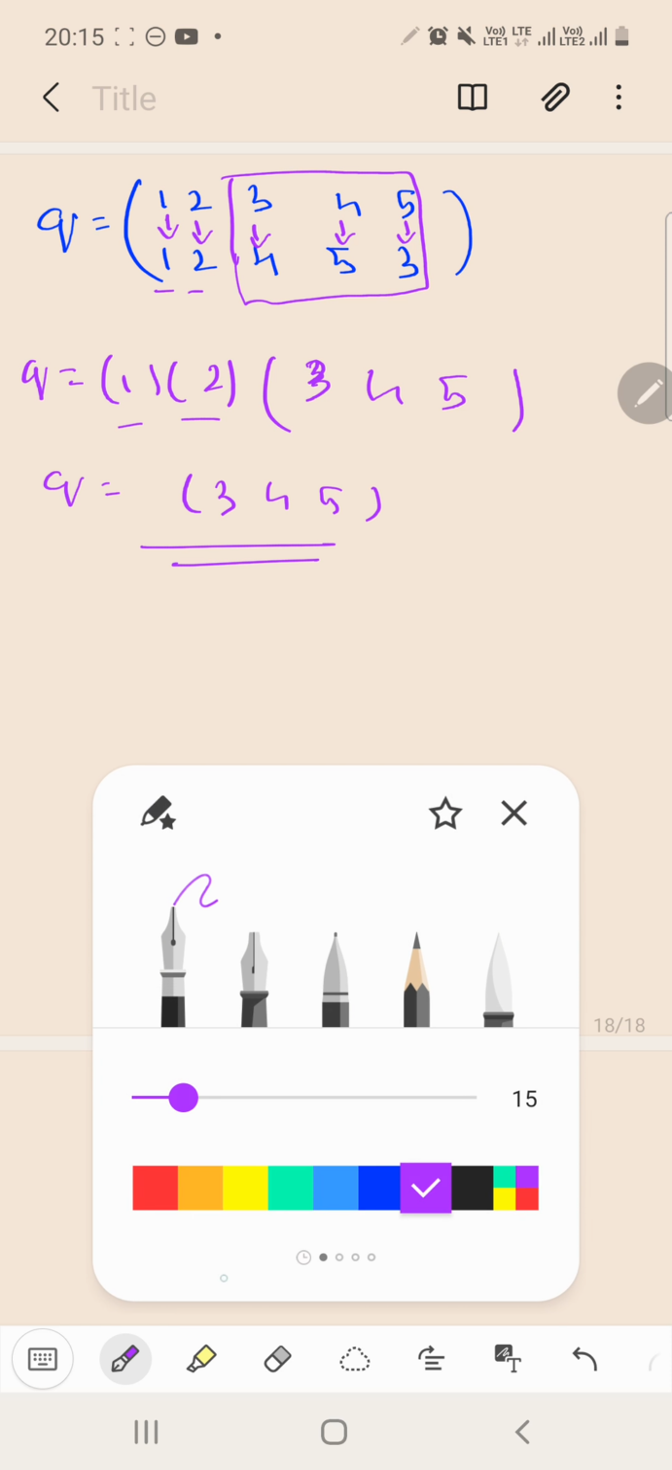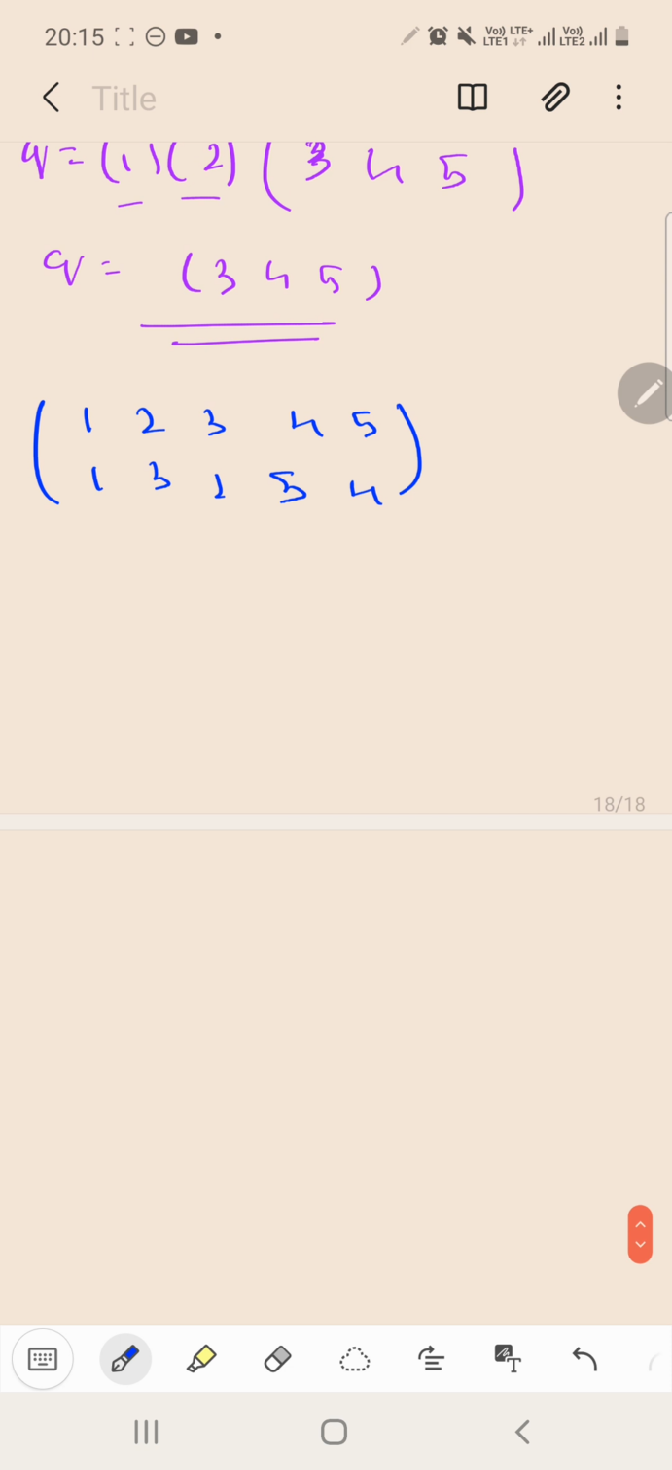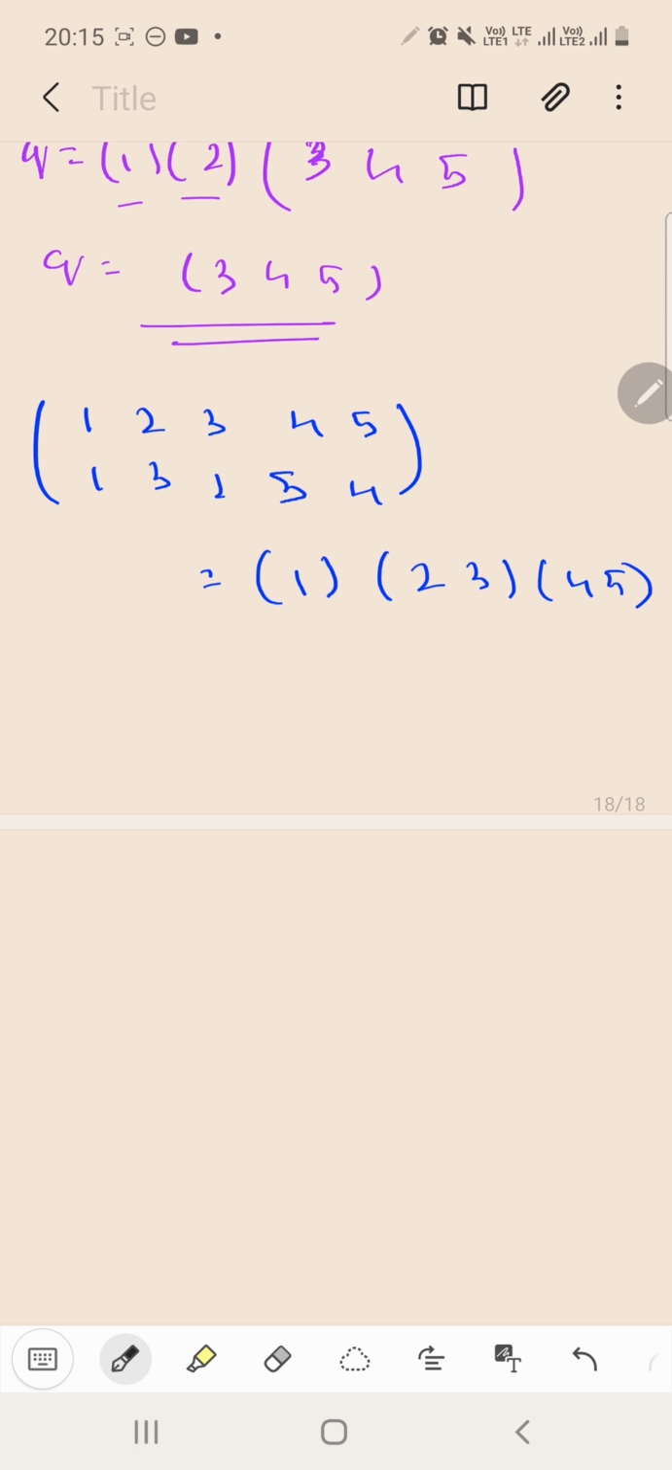Let's see some more such examples. For example, you have the permutation 1 2 3 4 5 over 1 3 2 5 4. This is equal to (1)(2 3)(4 5). Let's see how. See, 1 is getting exchanged with itself, so it will be written in a single bracket alone. Now see, 2 is getting replaced by 3.